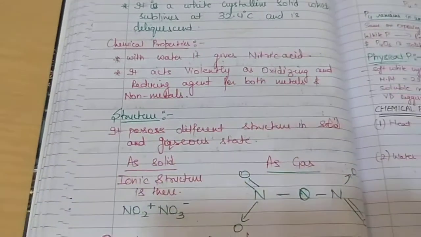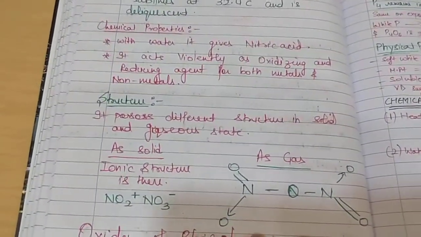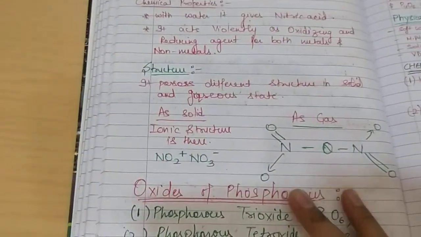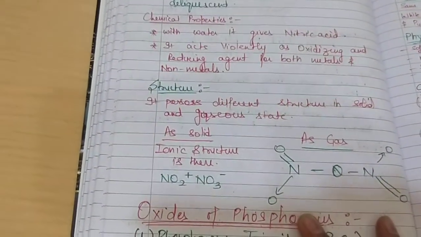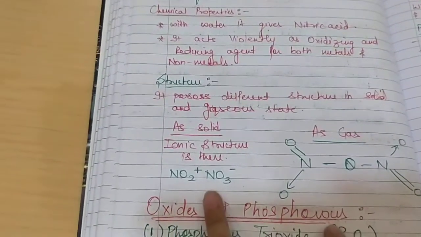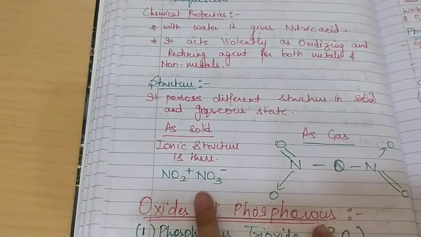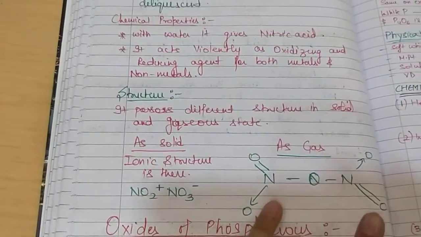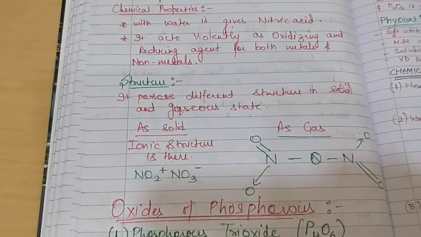Coming to the structure, this is the structure of N2O5. In the solid and in the gaseous state it exists differently. It occupies different structures. In the solid, it exists as an ionic solid with NO2 positive and NO3 negative ions, and in the gaseous state it occurs as this compound.